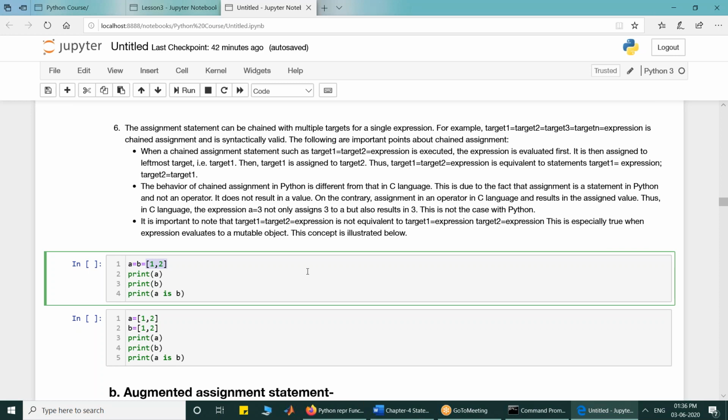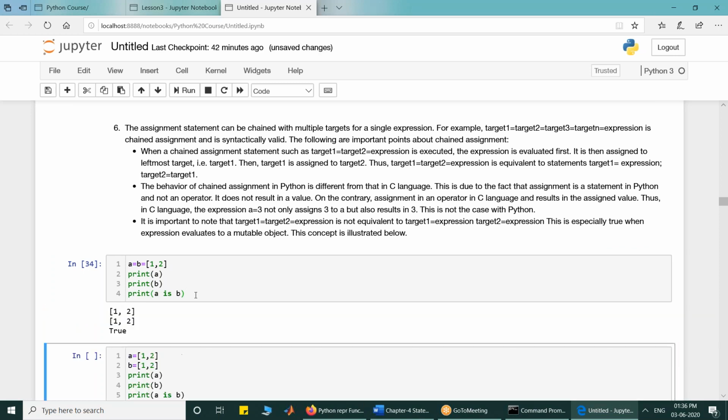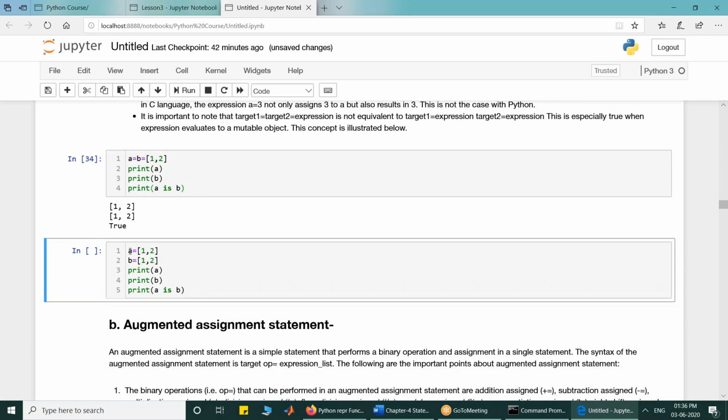Then A is assigned to B, which means B also starts referring to the same data object. So when we execute it, print A will give the list 1, 2, print B will also give the list 1, 2, and print A is B gives true because they refer to the same list. So you will get this output.